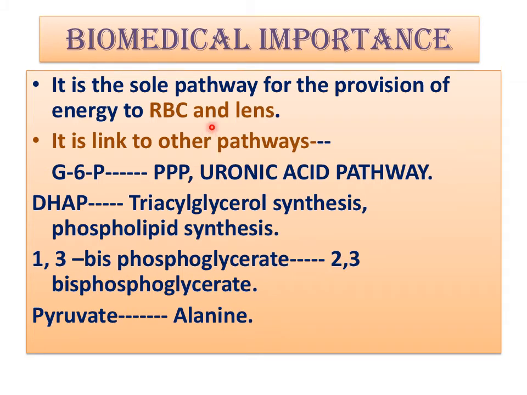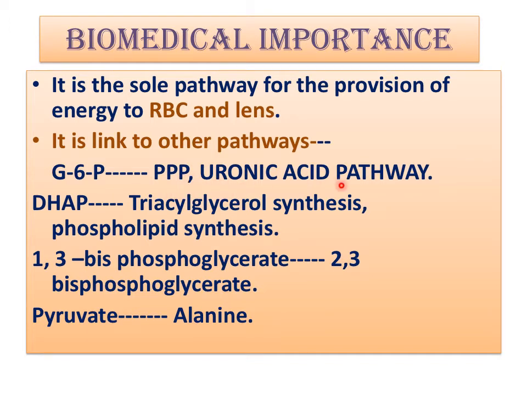Next, it is the sole pathway for provision of energy for RBCs and lens cells. So the lens in the eye also gets energy from this pathway only. The next importance is that it is linked to many other pathways. Glucose 6-phosphate produced in this pathway is an intermediate in the pentose phosphate pathway, that is the HMP shunt.